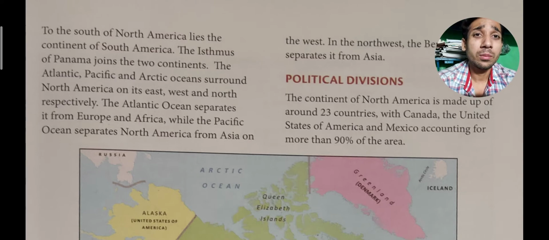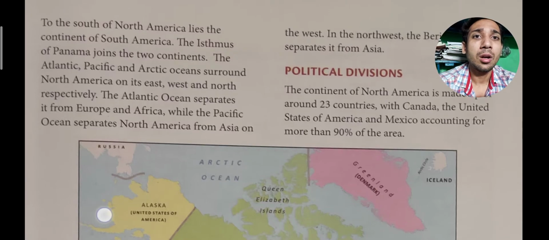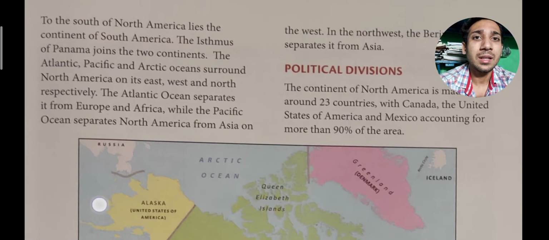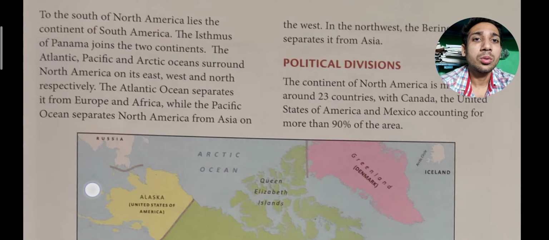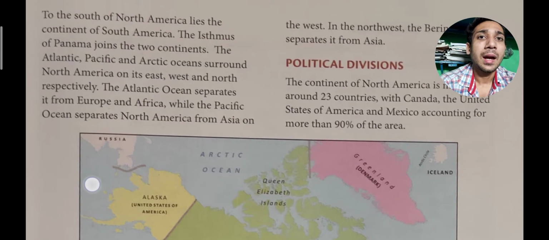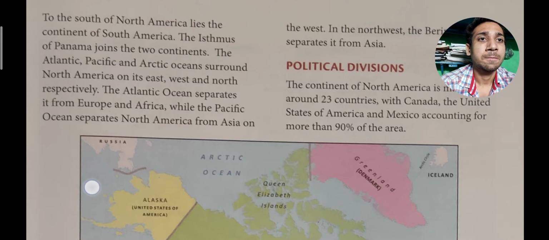Means if we go to the south of North America, we can see the continent of South America, and there is the Isthmus of Panama which joins the two continents. Okay, and it is also surrounded by the Atlantic, Pacific, and Arctic Oceans.